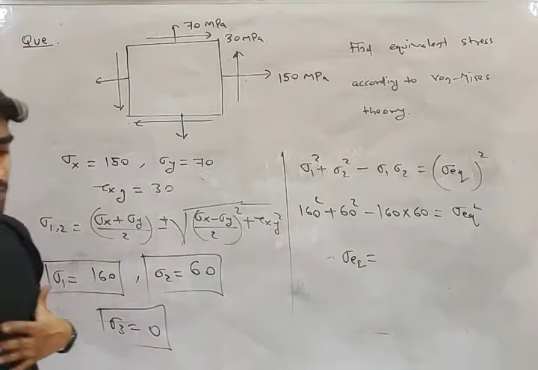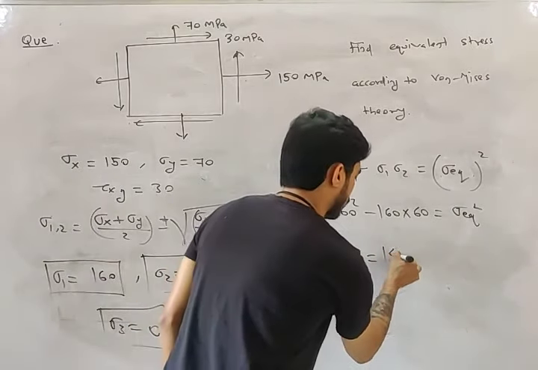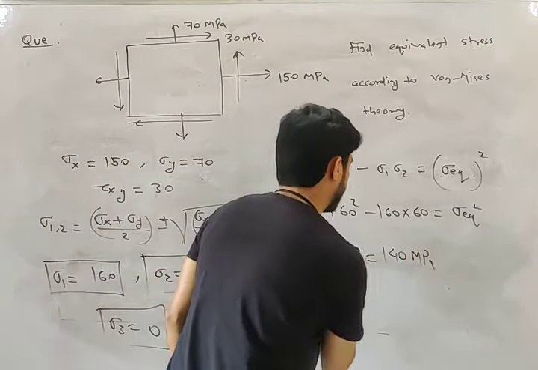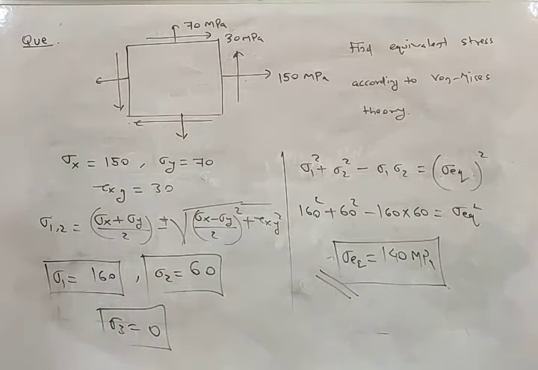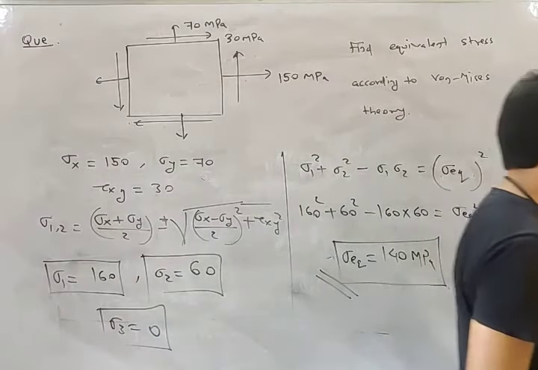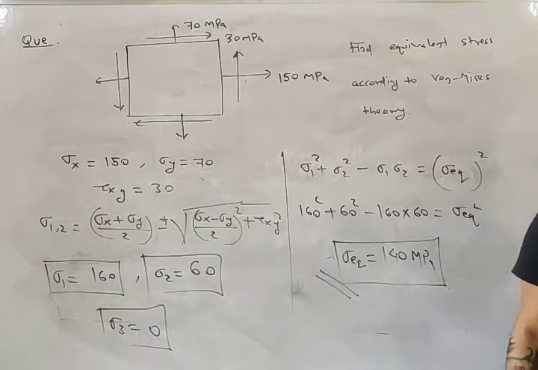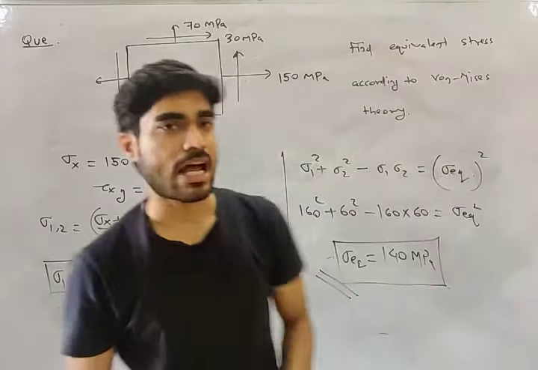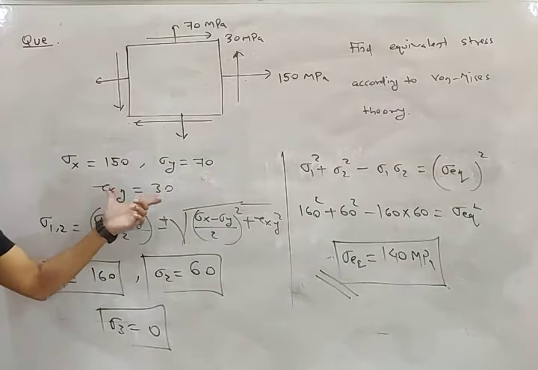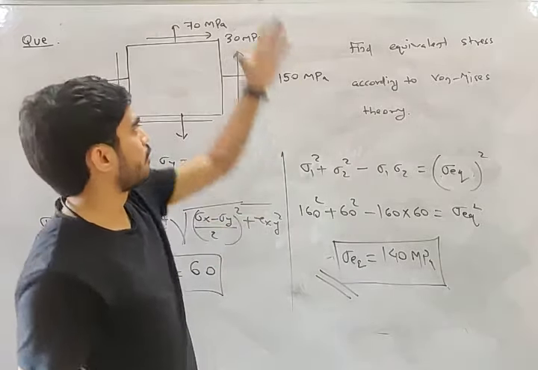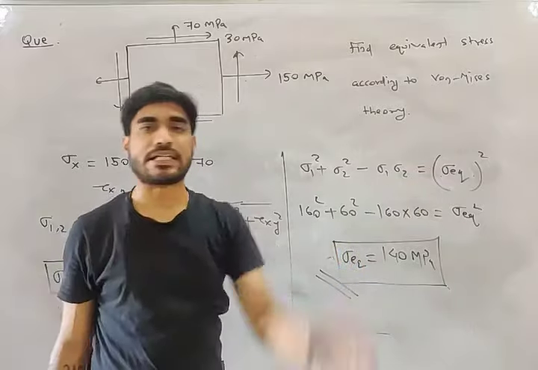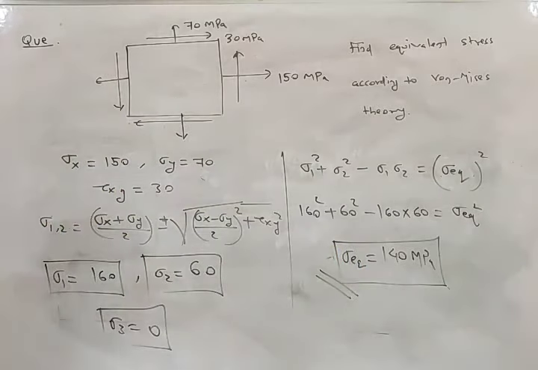So from here you will get the value of sigma equivalent. What is sigma equivalent, my friend? It is equal to 140 megapascal. So equivalent stress according to von Mises theory in this case is 140 megapascal. Do you understand this? Right now there is sigma x, sigma y and tau xy. I have converted it into a single sigma. What will be the single sigma? 140 megapascal. Do you understand this?